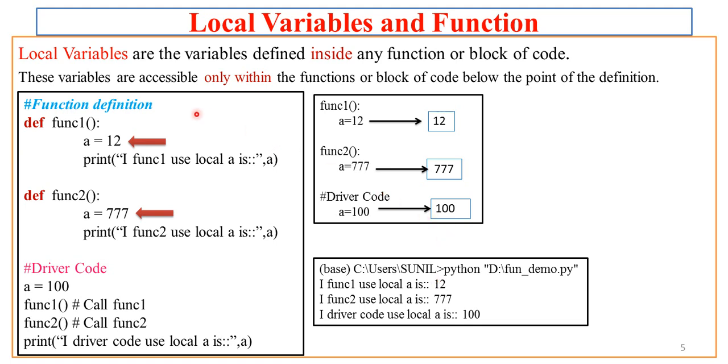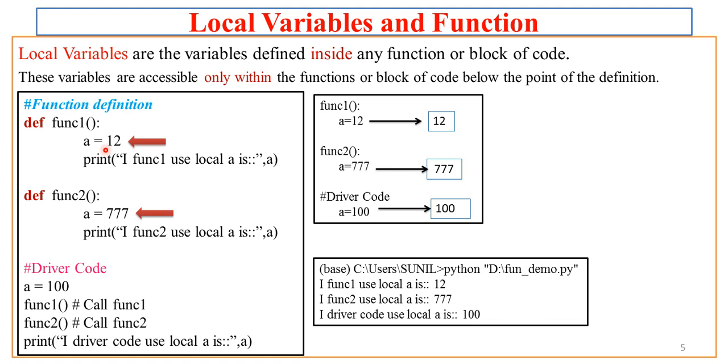Now what is local variable? Local variables are variables defined inside any function or block of code. Now these variables are accessible only within the functions or block of code below the point of definition. Now here, for example in func1, let us focus on this first rectangle in which I have shown a code A equal to 12.